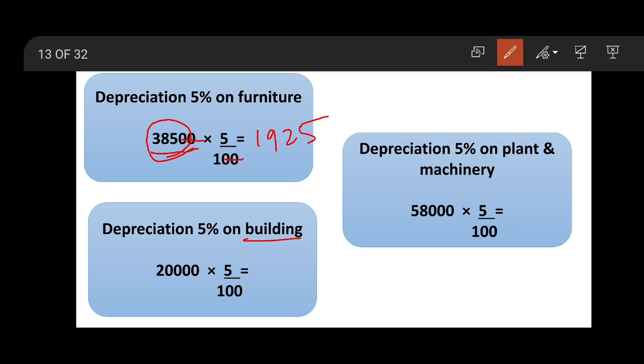The depreciation on building, amount of building is 20,000, 5% of it, cancel these 2 zeros, 200 into 5 will be 1,000. Now depreciation on plant and machinery.